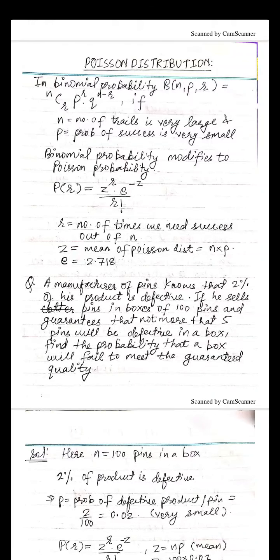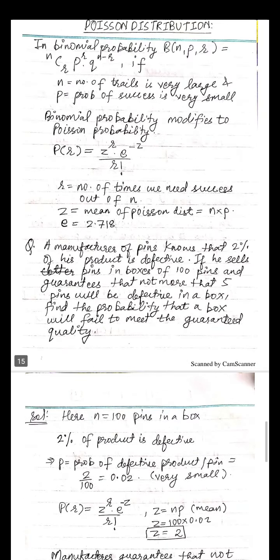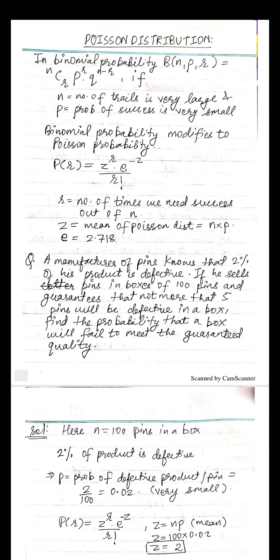So let's begin Poisson distribution. Poisson distribution is nothing but the extension of binomial probability distribution. So why use binomial distribution? Whenever we are doing experiments in large number and we want to find the probability of any number of events out of that large number of events or trials, we normally use binomial probability distribution. And one more thing, the outcome should be 2 in number.